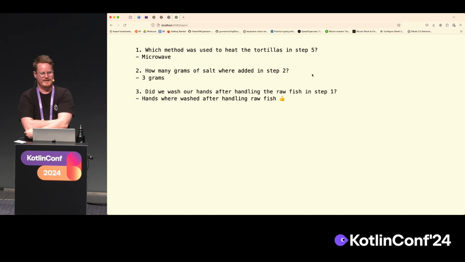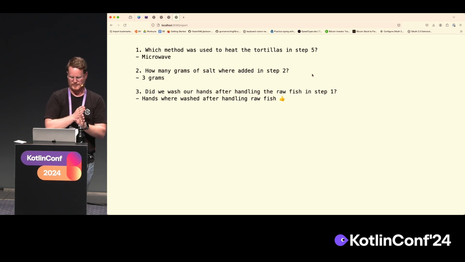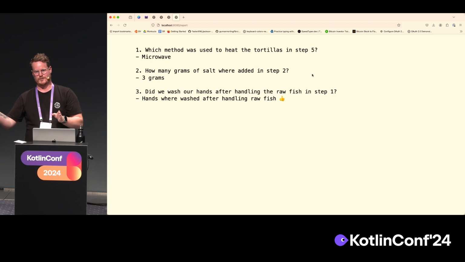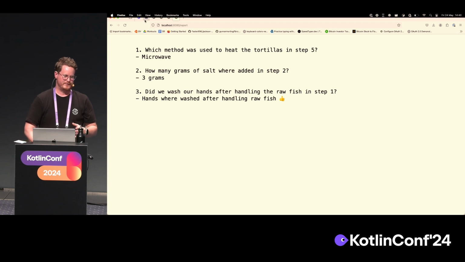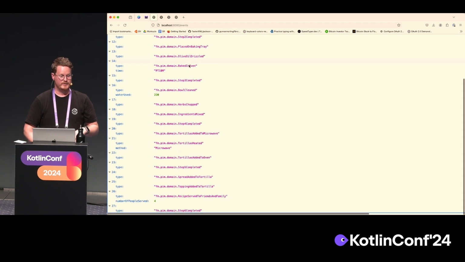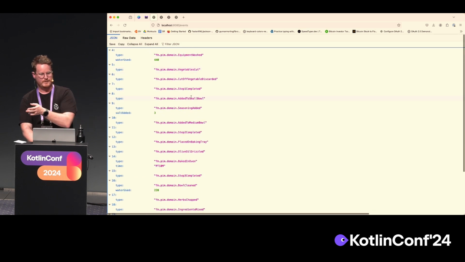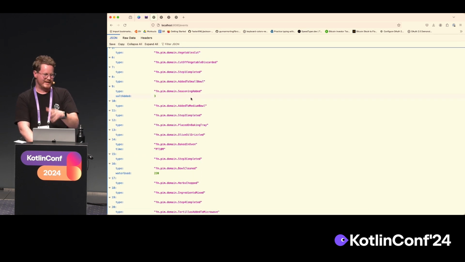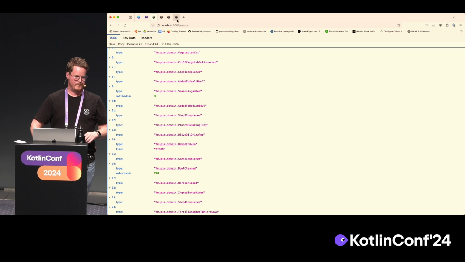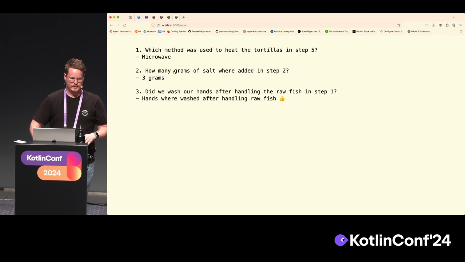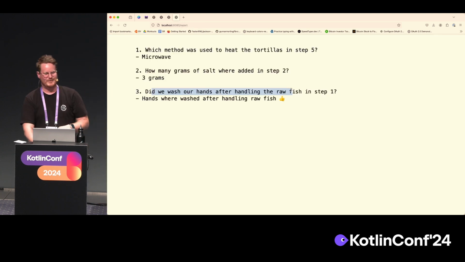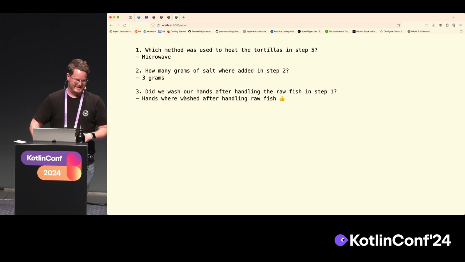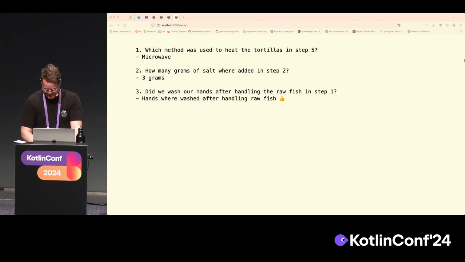So in state-stored systems, we have the challenge that we can only go ahead from this current position in time to the future. We can only implement it now, so only from now on will we be able to tell. Whereas with these events, if we have new questions, we can look at our existing events of everything that has happened, and calculate some interesting new states based on that. So also we see here that we wash our hands after handling the raw fish, and that was the case.